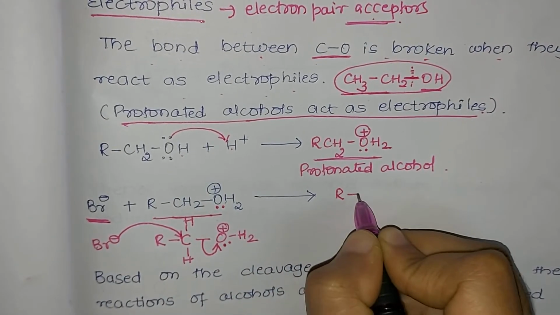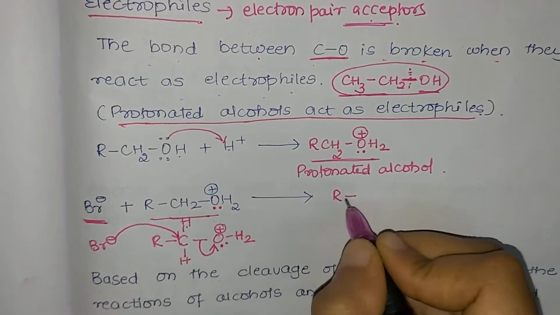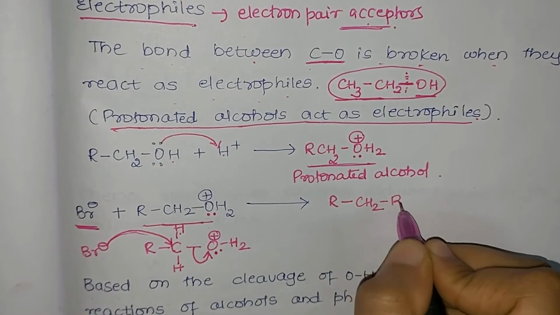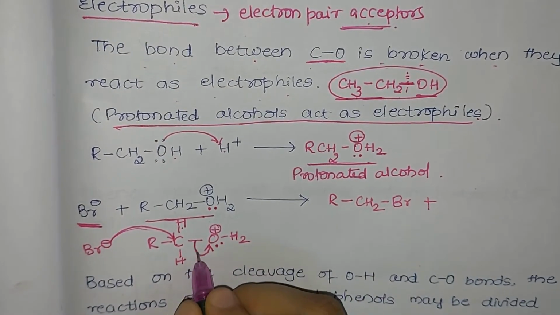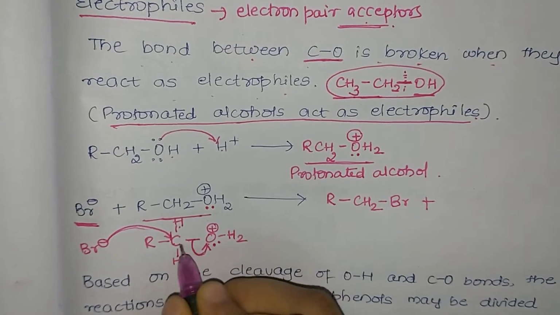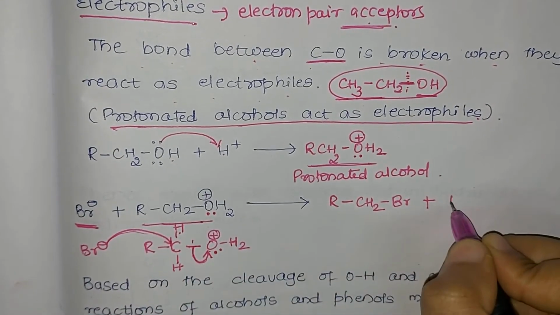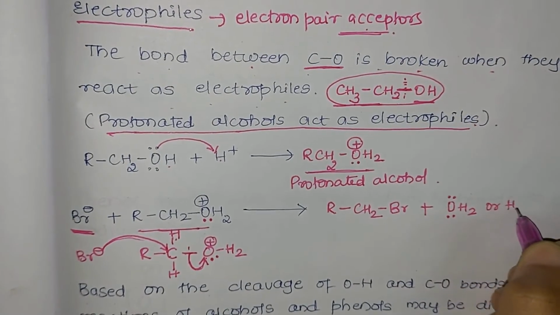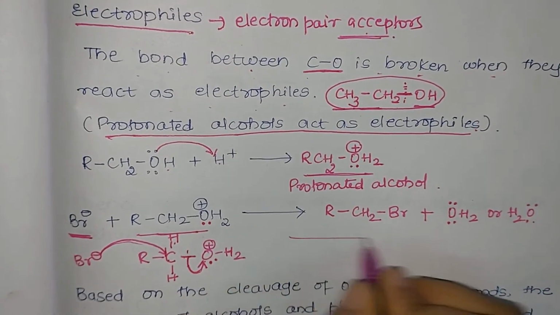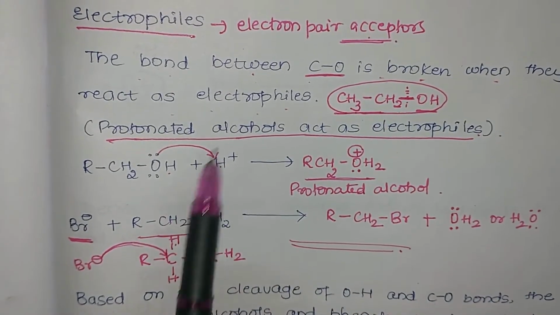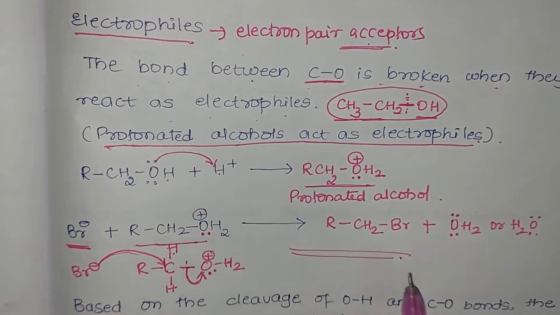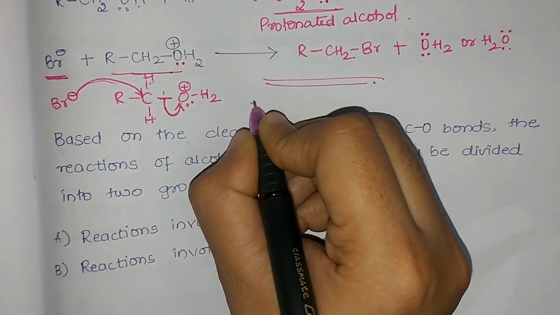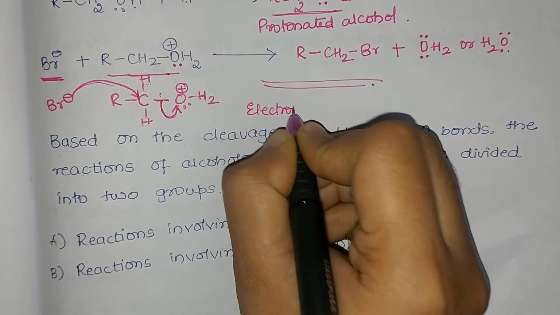So the product obtained will be R, with a C atom attached to it with two hydrogen atoms, and to it Br is getting attached, plus H2O is removed. That is, the bond between carbon and oxygen is broken, and H2O is removed. Either I can write OH2 or H2O, it means one and the same. So in this reaction we see the CO bond is broken. In the earlier reaction we had seen that the OH bond was broken. Thus, we can say that alcohols act as both electrophiles and nucleophiles.